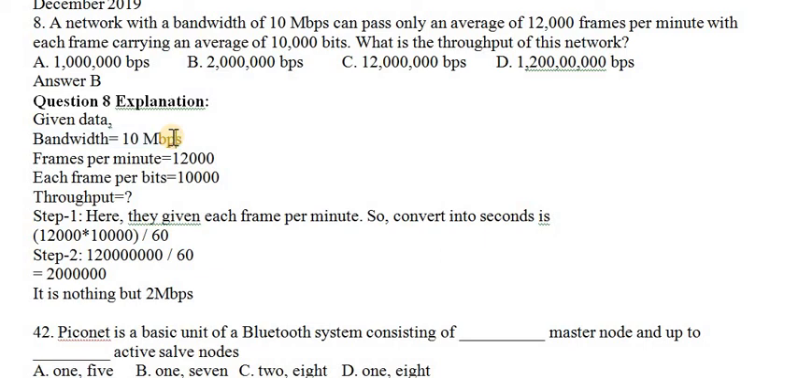Okay, so now 12,000 frames into each frame size 10,000 bits divided by 60. Why 60? Because it's per minute it's sending this many frames. For one second, what is the data it's sending? Multiplying and cancelling, you'll be getting almost 20 lakh bits per second, which is nothing but 2 megabits per second.